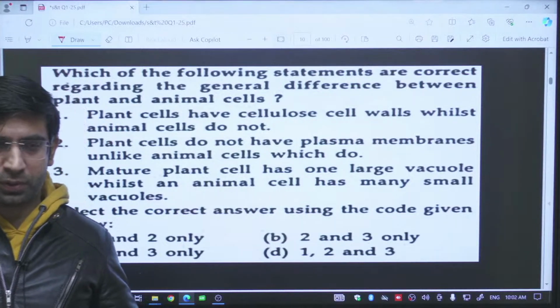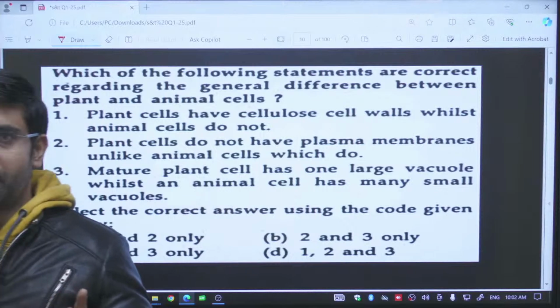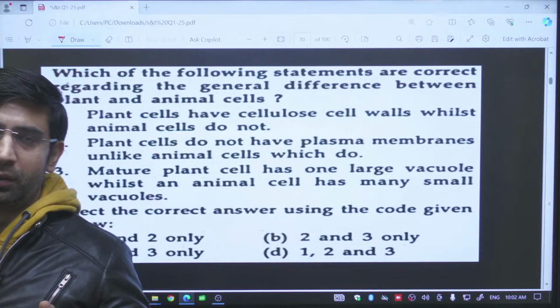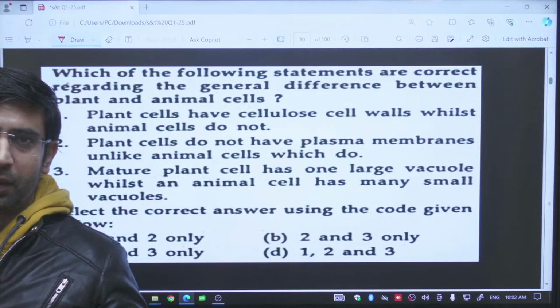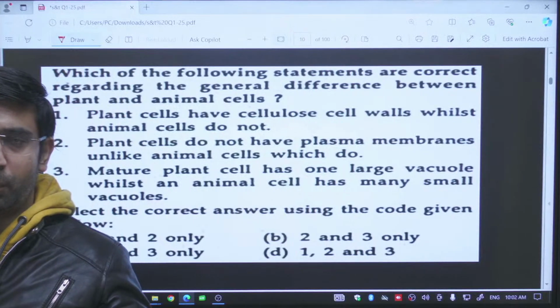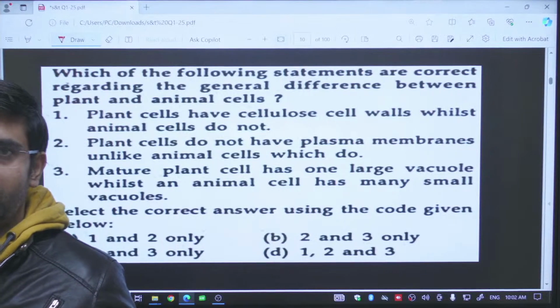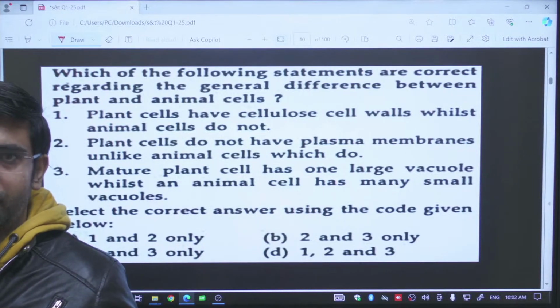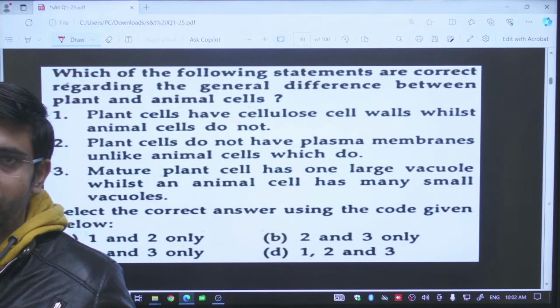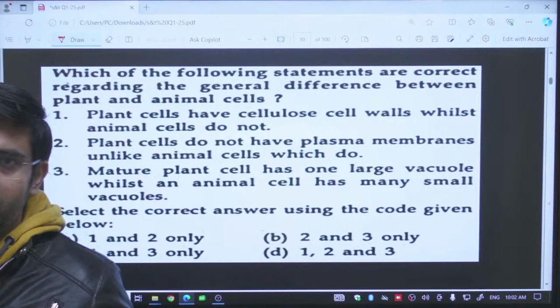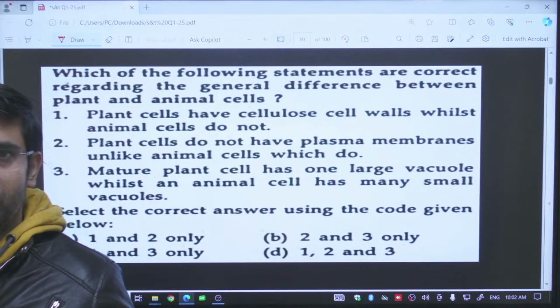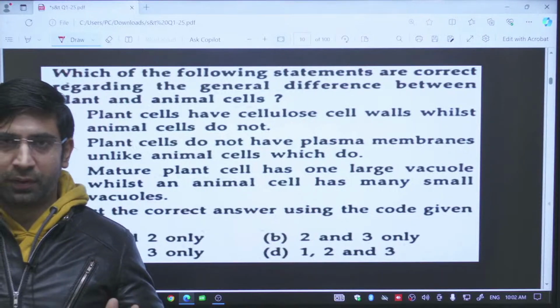The vacuole is responsible for the osmotic balance of the cell. It will provide turgidity to the cell. It will keep the cell in a proper shape. This is the function of this. Now in the plant cell we are having one large central vacuole, but in the animal cells we are having a number of small vacuoles. They will be doing the same function in both plant and animal cell. These are the basic differences between both.